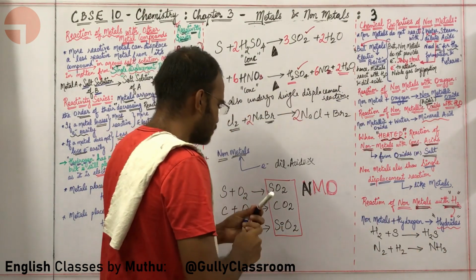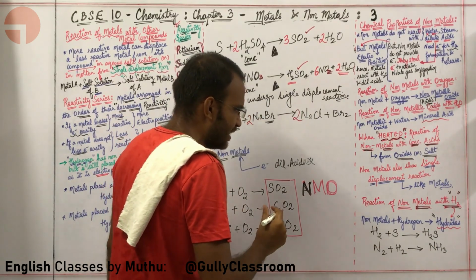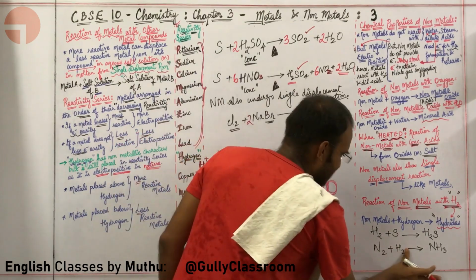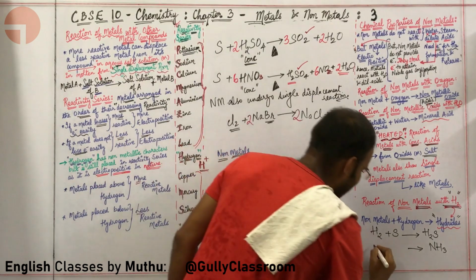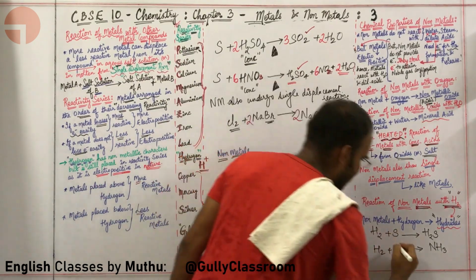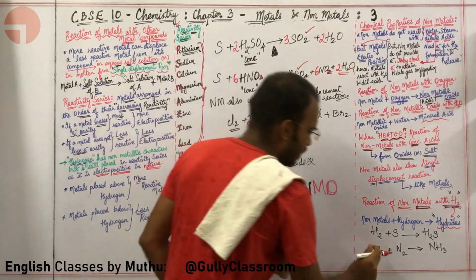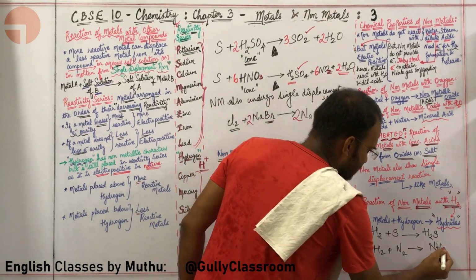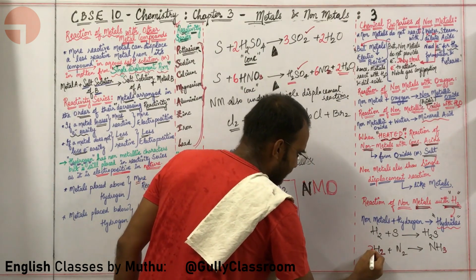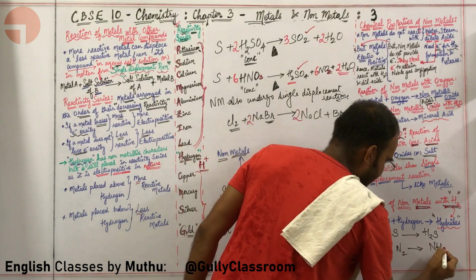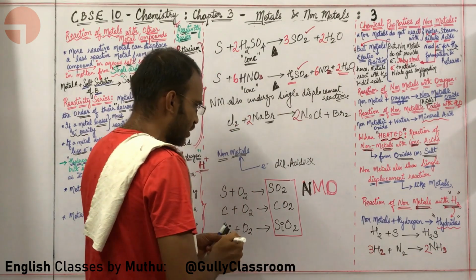Okay sir. How am I supposed to balance this particular reaction? Let us write this inverted in order to better understand what is happening. We will write H2 over here and we will write N2 over here. Now let us balance this particular equation. I want to balance hydrogen. For 3 and 2, the LCM is 6. In order to make hydrogen 6, I am going to put a 3 here, and a 2 here. Nitrogen is balanced.